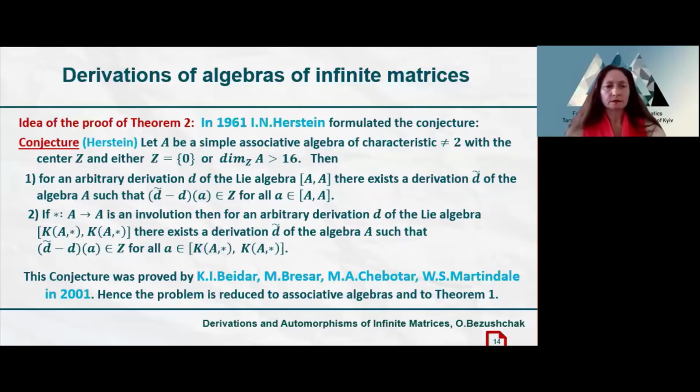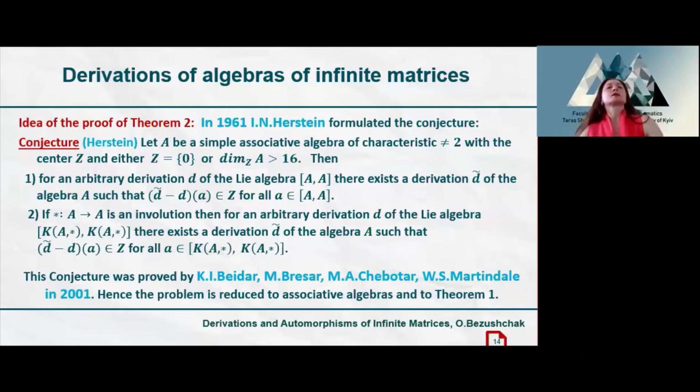More precisely, first, for an arbitrary derivation D of the square of the algebra A, there exists a derivation D tilde of the associative algebra A such that D and D tilde coincide on the factor algebra of the square of the algebra A modulo the center Z. And second, for an arbitrary derivation D of the square of the algebra A with an involution, there exists a derivation D tilde of the associative algebra A such that D and D tilde coincide on the factor algebra of the square of the algebra A with an involution modulo the center Z.